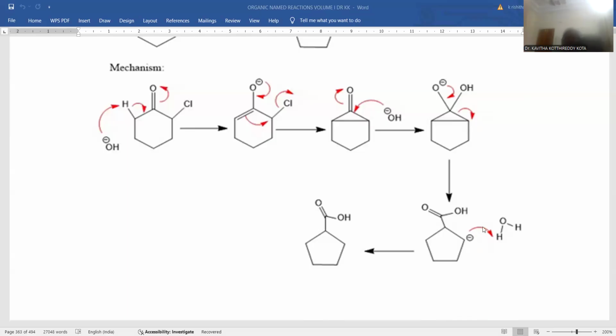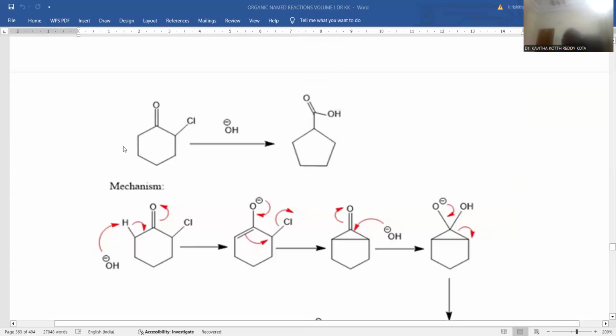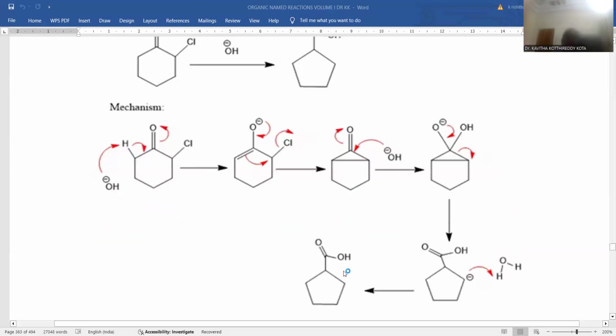This is more susceptible to reaction with the protic solvent, and one of the hydrogens is taken by this carbon atom bearing the carbanion, and that is finally transformed into cyclopentanoic acid, right? So this is the way the product will be achieved. Here the six-membered ring is ultimately transformed into a five-membered ring system via enolate formation and the subsequent cyclopropanone ring system. So this is the way the mechanism is clearly manifested. Hope it is very clear to understand.